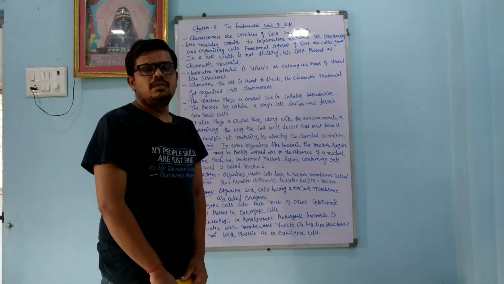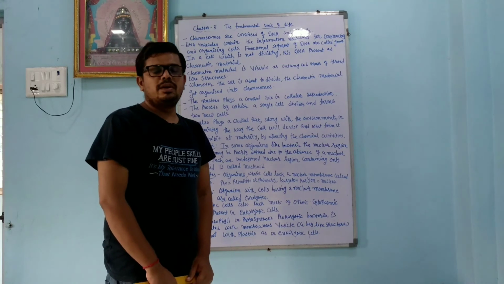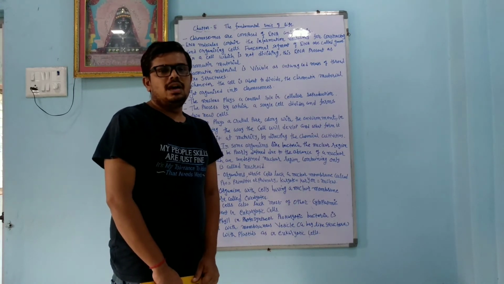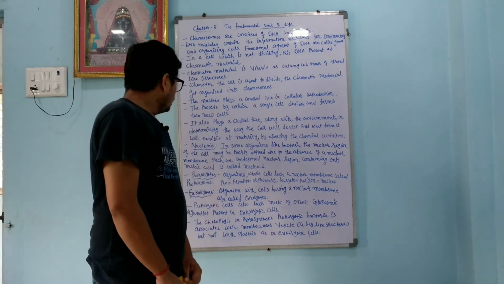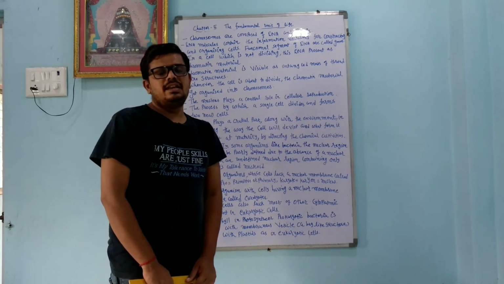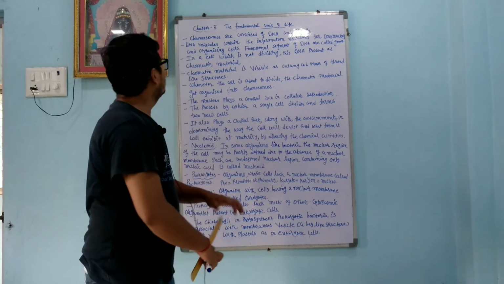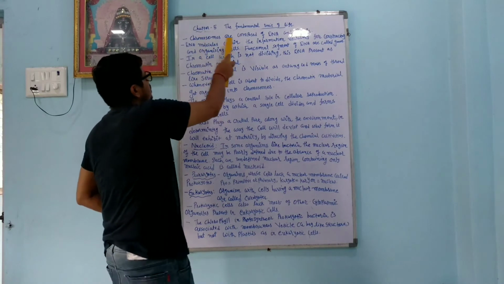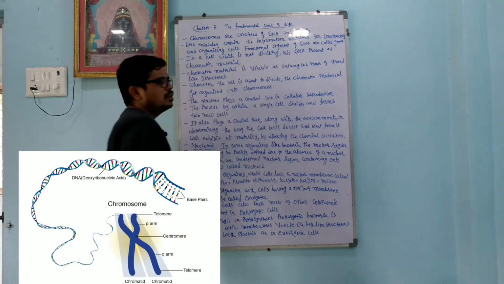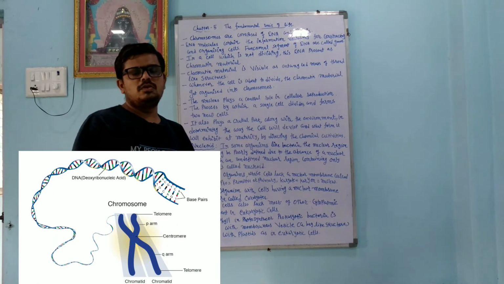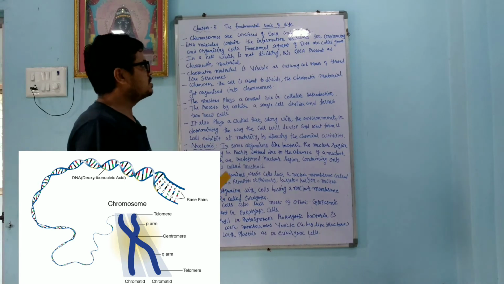Dear student, we will learn more about chromosomes, chromatin material and DNA. Afterwards, we will learn about the prokaryotic cell, the eukaryotic cell and the nucleoid. Chromosomes are composed of DNA and protein. So in a chromosome, mainly DNA and protein are present.